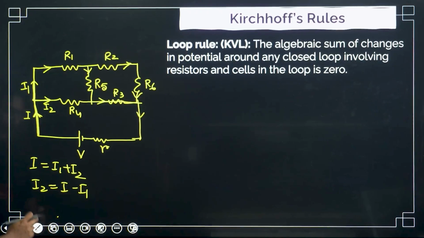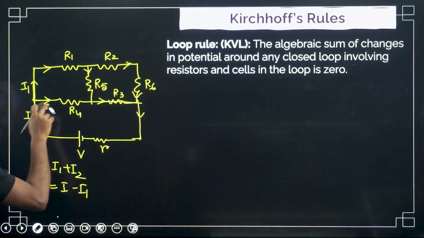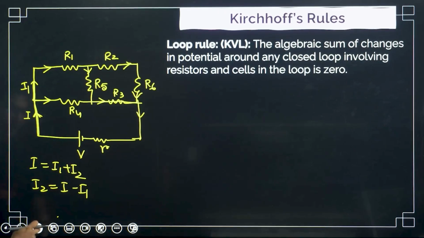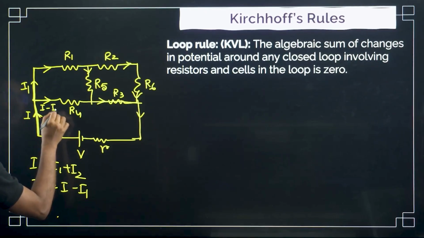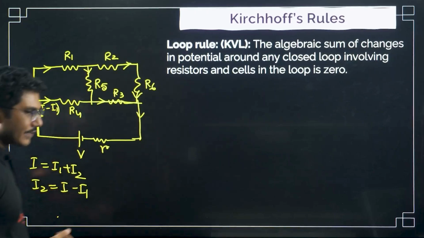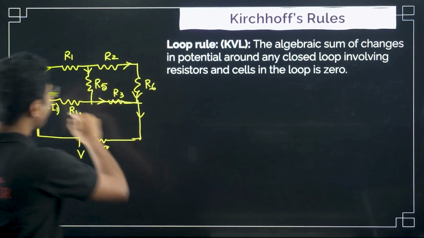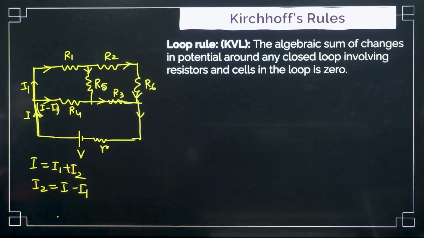You don't need to write I2. In the exam, when you are writing in the heat of the moment, you have to save some time, so you will write I minus I1. This is how you save time. Now you can find the current in each and every junction.